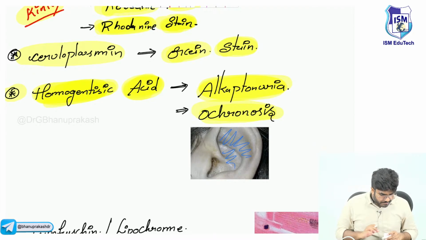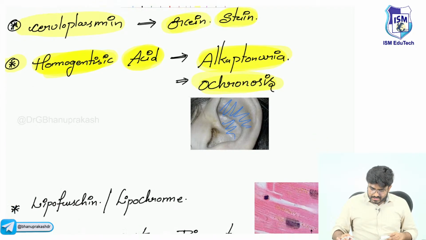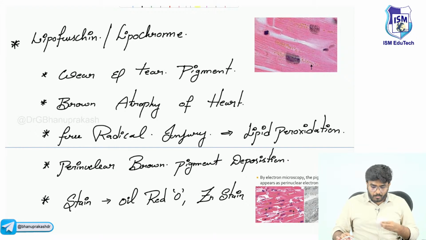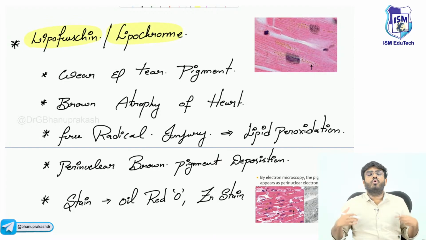Next, let's discuss one more pigment accumulation inside our tissues. This pigment is very important, especially for Indian exams and board exams. The pigment name is lipofuscin or lipochrome. When we are getting older and older, inside our cells this pigment will start to deposit.